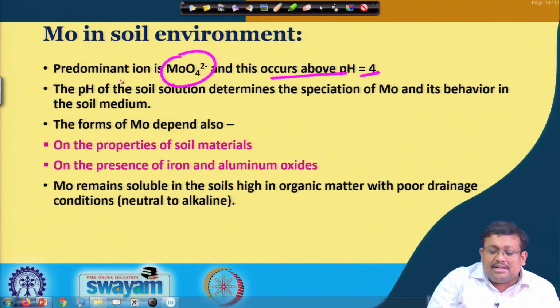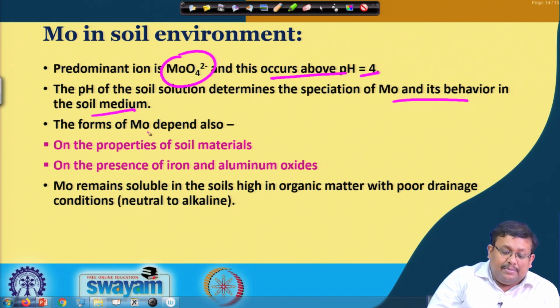The pH of the soil solution basically determines the speciation of molybdenum and its behavior in the soil medium. The forms of molybdenum depend on the properties of the soil materials, and secondly on the presence of iron and aluminum oxides.